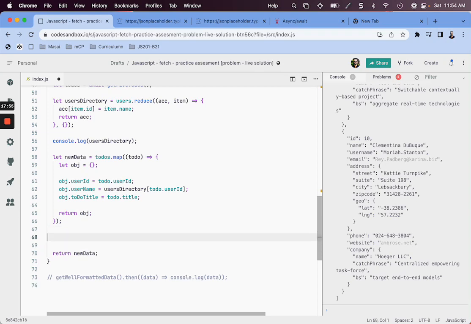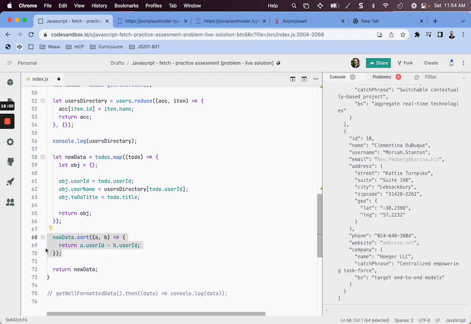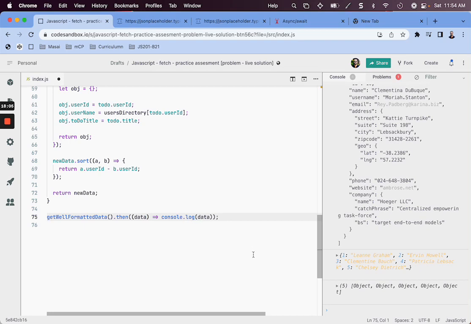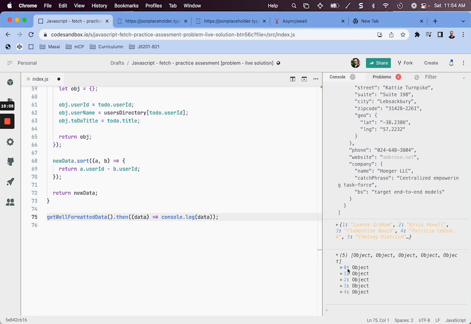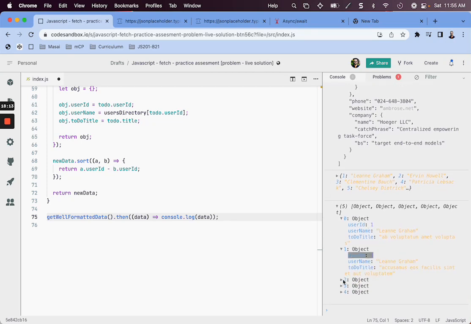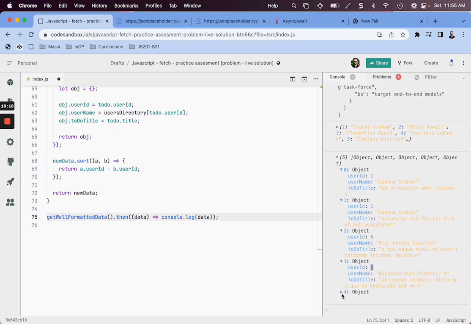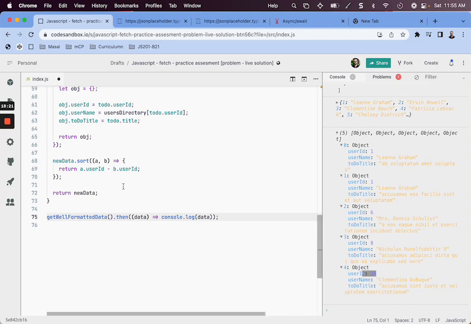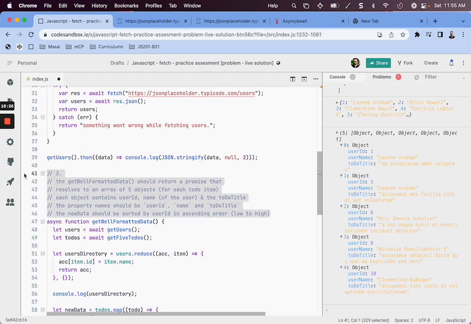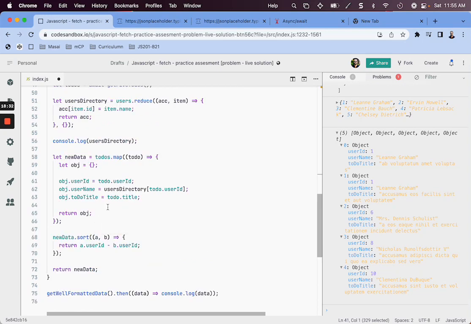So before returning the new data, I'll just sort it out. And now when I uncomment this, just to check my implementation, I'll see that the first user ID is 1, the second is also 1, third is 6, fourth is 8, fifth is 10. So we have solved everything that was asked in the problem statement. So yeah, this is the way you would solve it.